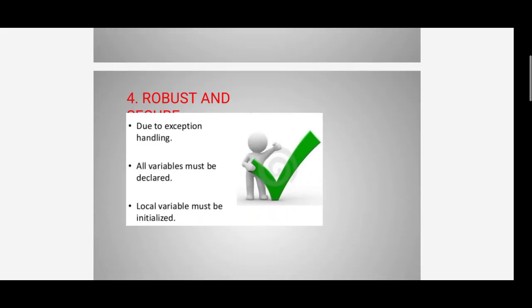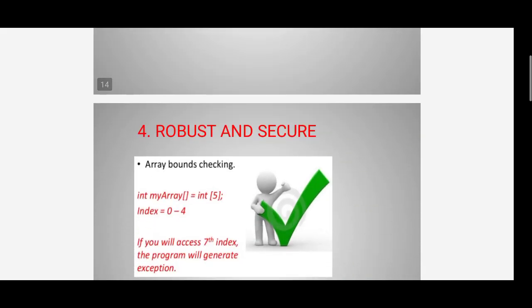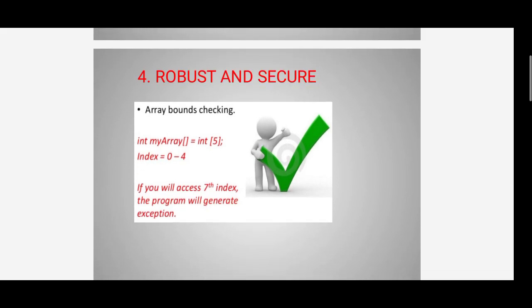Due to exception handling, all variables must be declared. Local variables must be initialized. Array bounds checking: int my array of size 5, with indexes 0 to 4.